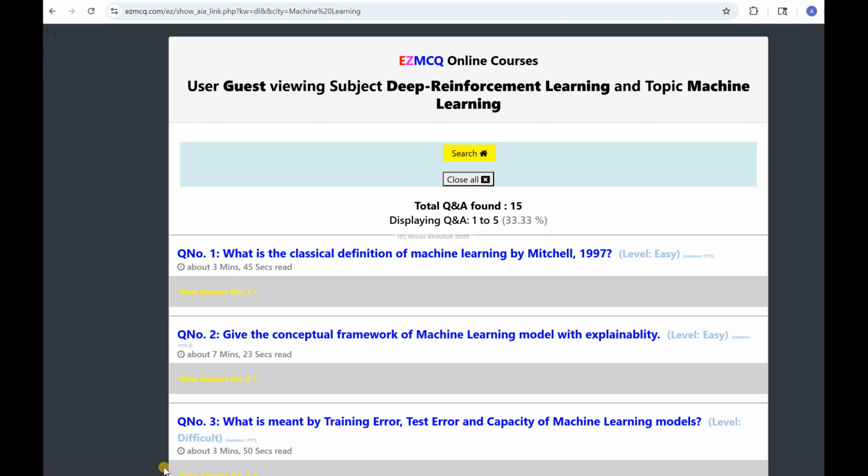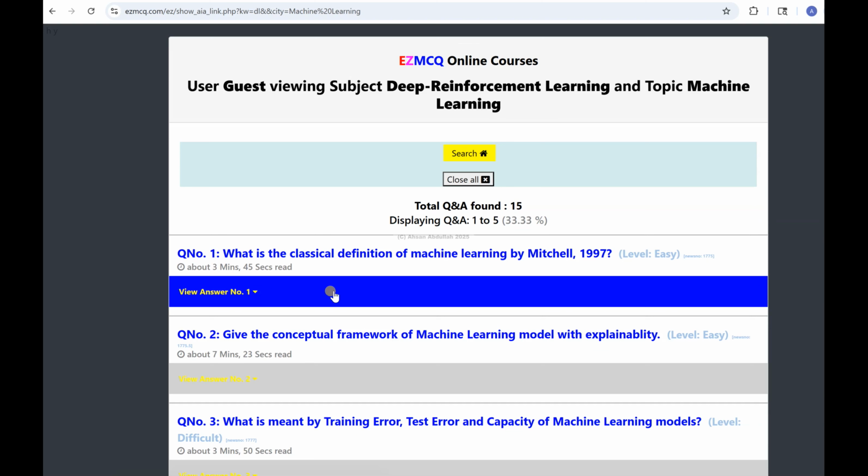So we start with the classical definition of machine learning by Mitchell, 1997. Now remember that the term machine learning was first used in 1959, in the context of machines which could program themselves without explicit programming.